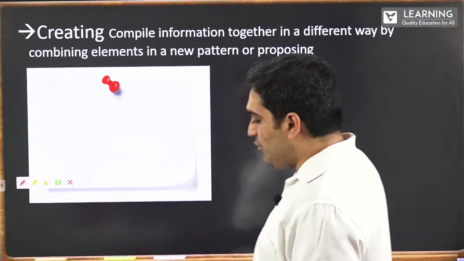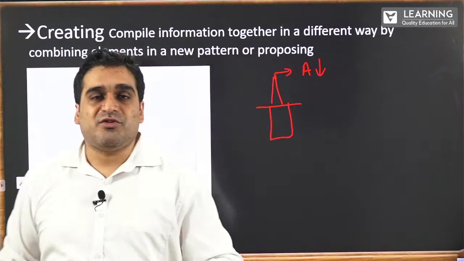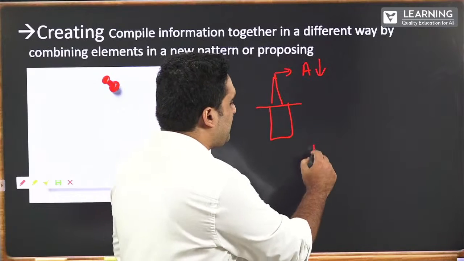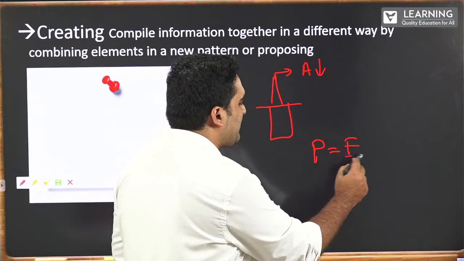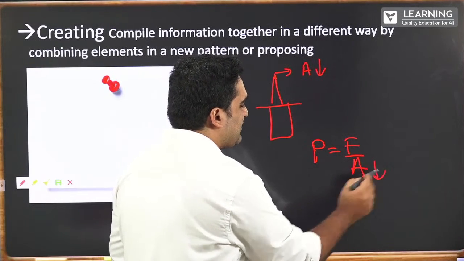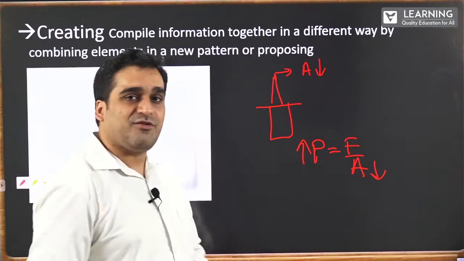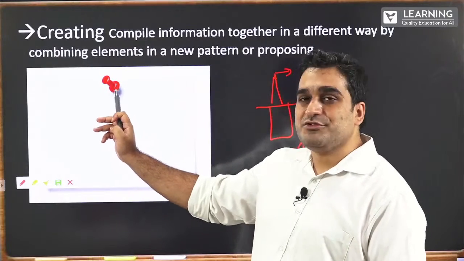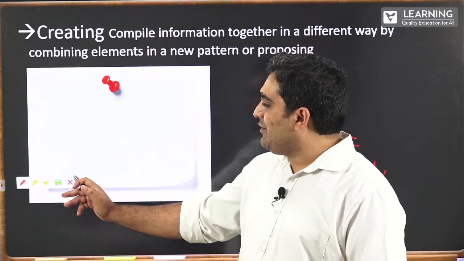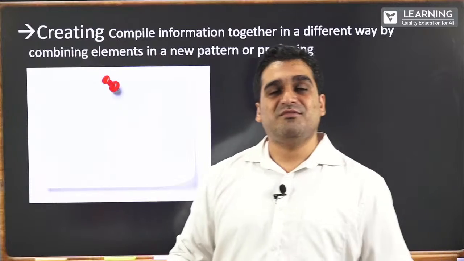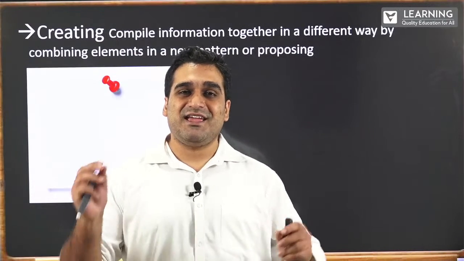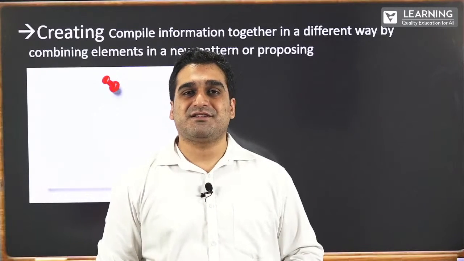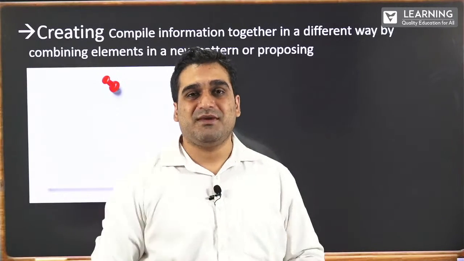Area is very small. If area is small, what happens to the pressure? It increases, where P is equal to force per unit area. As area is less, pressure is more. Therefore, you can hang paper using a pin. Then you may say, sir, there are other objects such as a magnet. I can take a magnet and hang paper when you have a metallic surface behind. So you can hang it with a magnet.